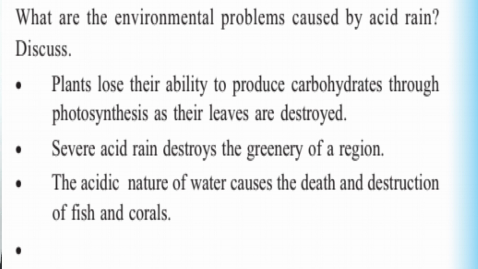Then severe acid rain destroys the greenery of a region. When acid rain falls on green leaves and plants, naturally those plants will get destroyed. So greenery is also affected. Third, the acidic nature of water causes the death and destruction of fish and corals. It even harms aquatic organisms. When it falls over the sea, rivers, oceans, it leads to destruction of fish and corals. There's one more blank dot left over there. You have to fill it on your own. Everything can't be said by the teacher, you just have to try. So the fourth point, I hope you all will write.